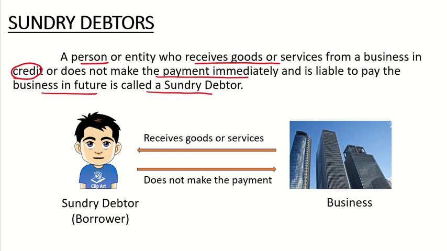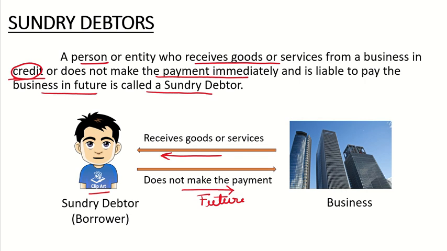Suppose this is a person. This person is receiving the goods or services, and for that he is not making the payment immediately in cash, but he is making a credit transaction. Credit transaction means what? He is not making the payment immediately, but he is promising that in future he will be returning the money back to the business. So he is receiving the goods and is promising the business that in future he will be paying the money.